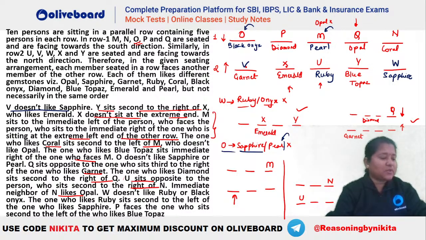Everyone clear with this question, guys? Please let me know if we have any doubts in here. Everybody clear? Understood? So you can see we have 10 people. 5 of them are facing the south. 5 of them are facing the north. Each of them likes a different gemstone.